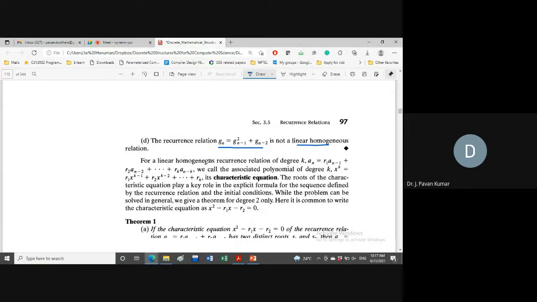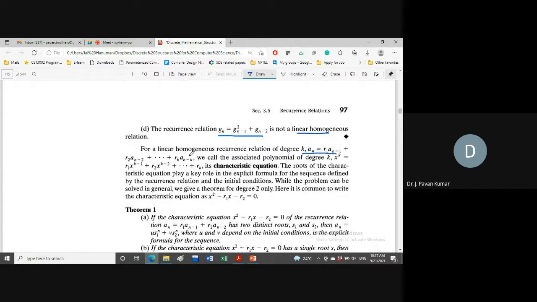Now consider a linear homogeneous recurrence relation of the form An is equal to R1 An minus 1 plus R2 An minus 2 plus so on, Rk An minus k. Then this can be written as a polynomial equation of degree k: x power k is equal to R1, same coefficients, but An minus 1 we represent as x power k minus 1. Next, R2 x power k minus 2, so on, Rk.